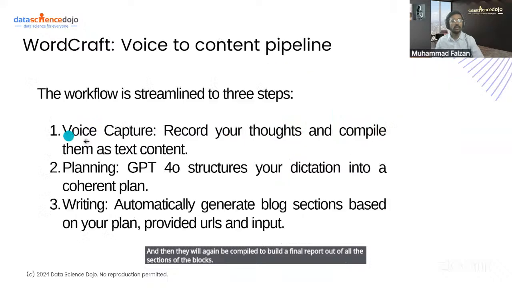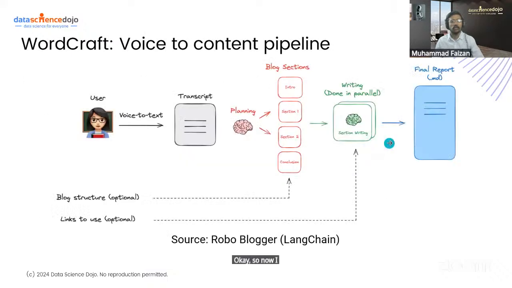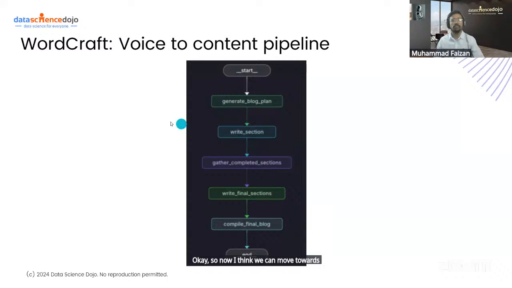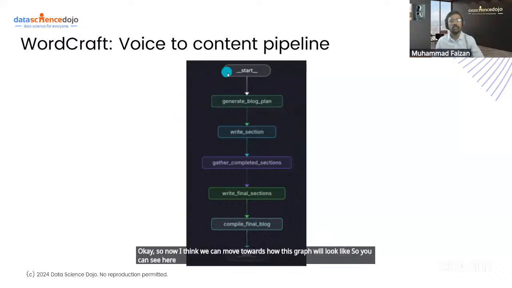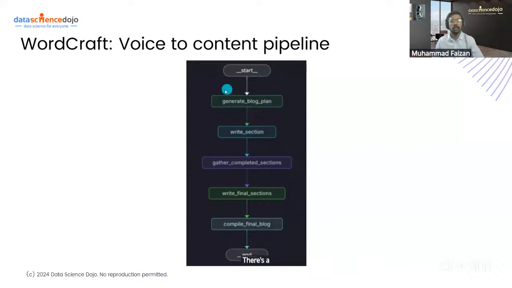Okay, so now I think we can move towards how this graph will look. So you can see here all of these shapes, like this oval shape and this rectangle, these are the nodes of a graph. There's a start node. Whenever a user provides a query, it acts as our start node, right?